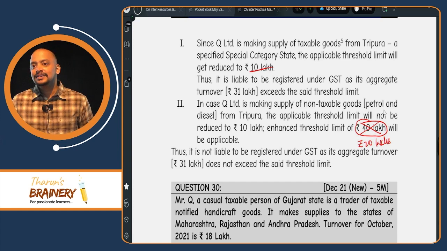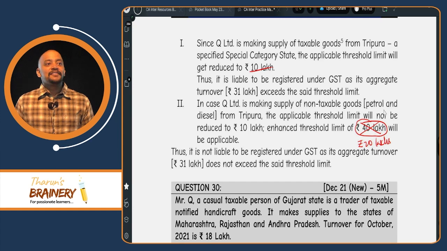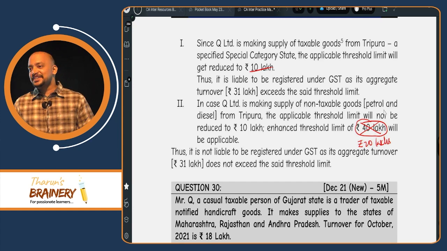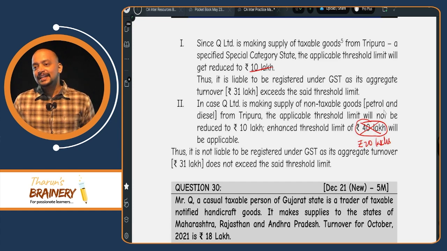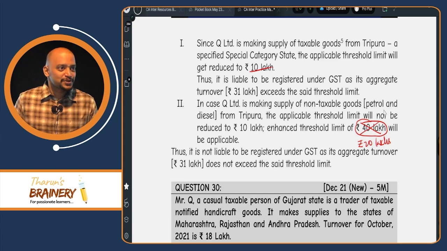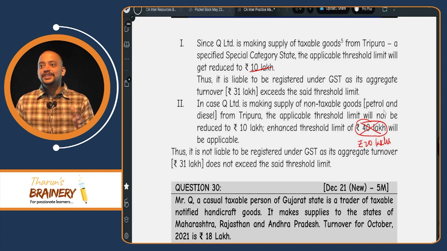But the problem is, if the paper is already evaluated and this comes in the suggested answer, because nowadays the suggested answer comes one month before the exam, then God only should help. You understood? If the evaluation is done before preparing the suggested answer, then we can't do anything.